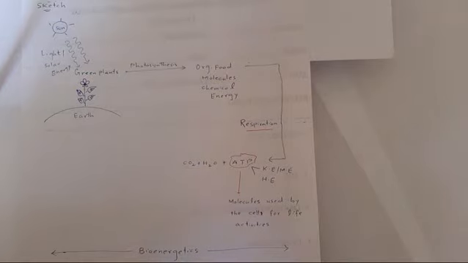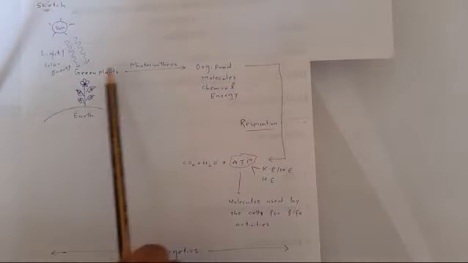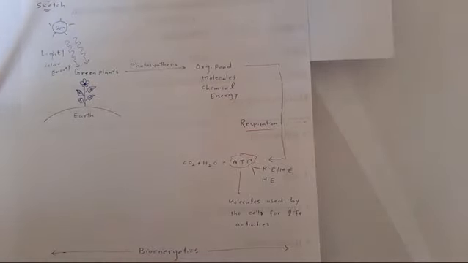So we will explain this with the help of this sketch or diagram. As you know, all living organisms are made up of cells. So all living organisms or all living cells need energy to continue their life activities and to perform various functions such as growth, development, movement, reproduction, etc.